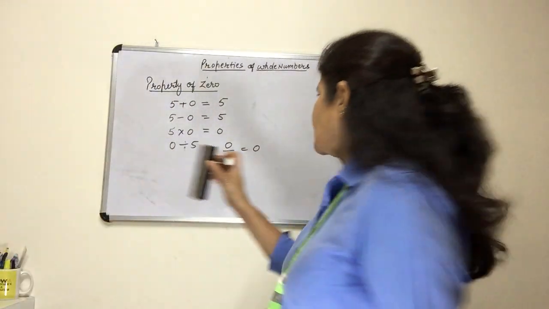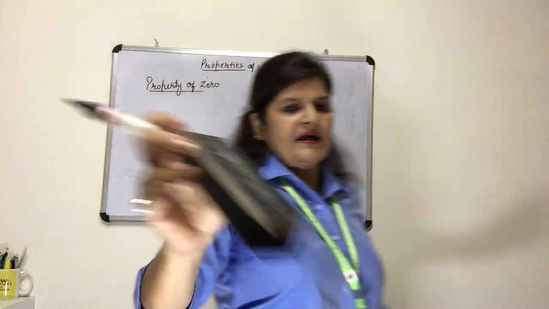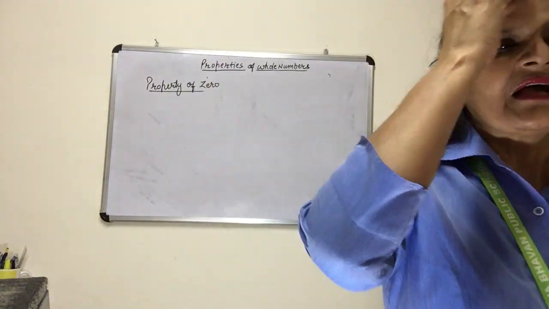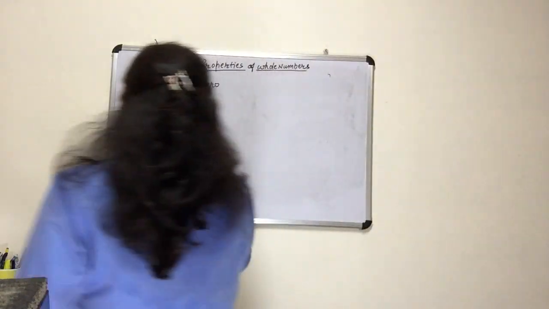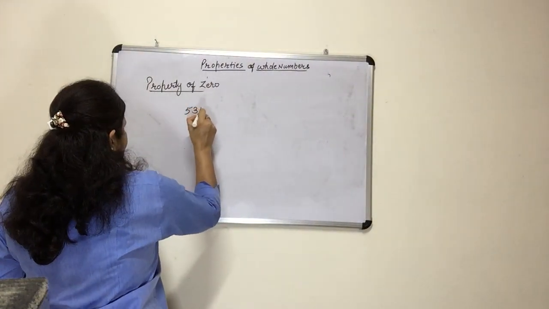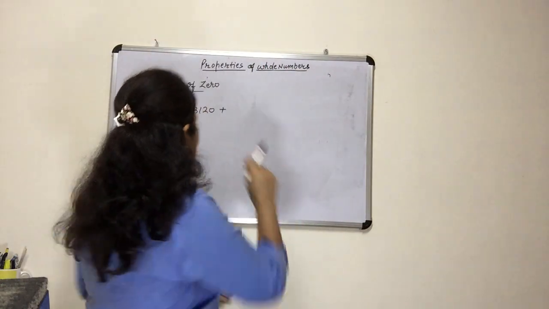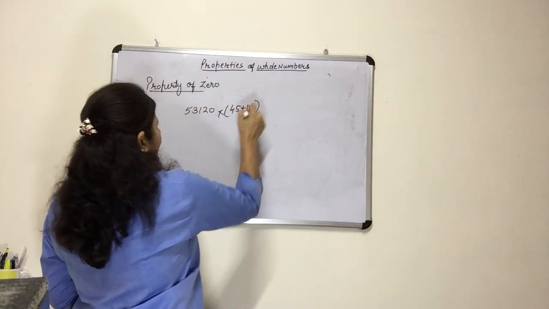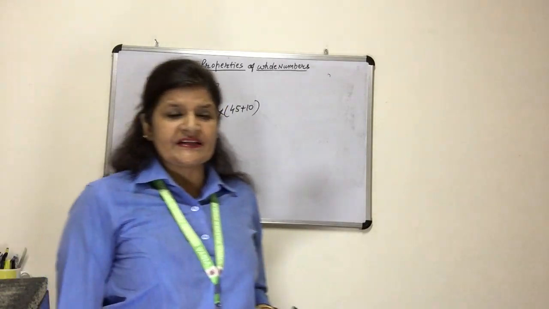Let us do some example to understand the concept that we have learned here. Suppose I am taking an example: 53120 multiplied by (45 plus 10). Suppose I am writing the question in this way.